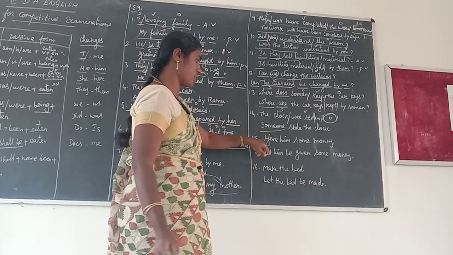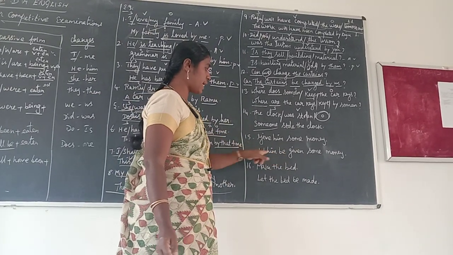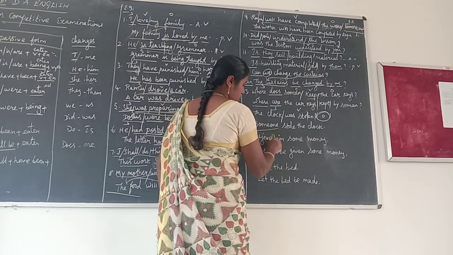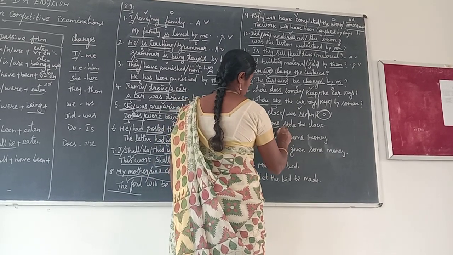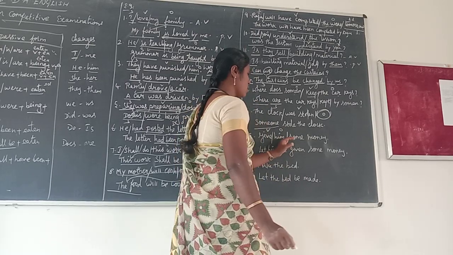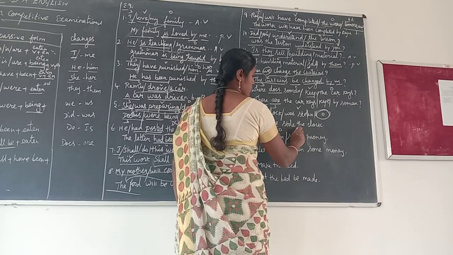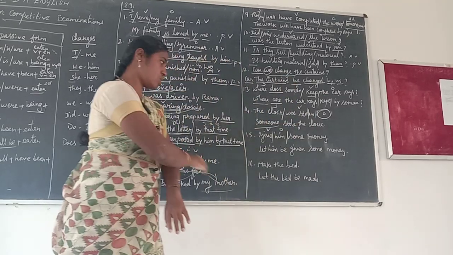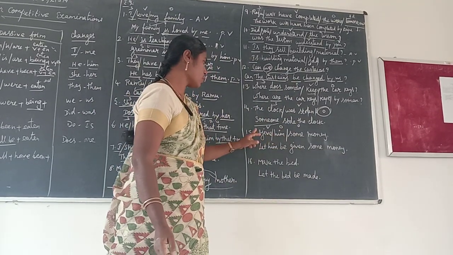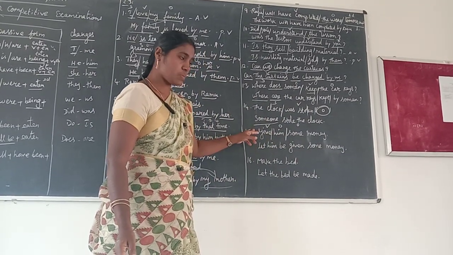Next one, here we are using let be, which means you is the verb, him is the object, and the last one is also an object, the direct object and the indirect object. So here you don't have a subject.